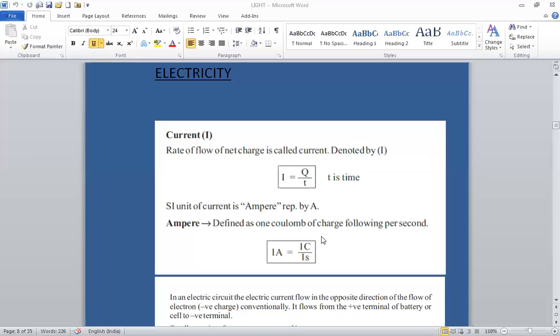The instrument that is used to measure electric current is called ammeter. Ammeter is always connected in series in an electric circuit.